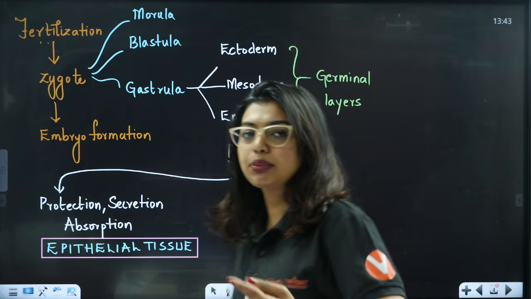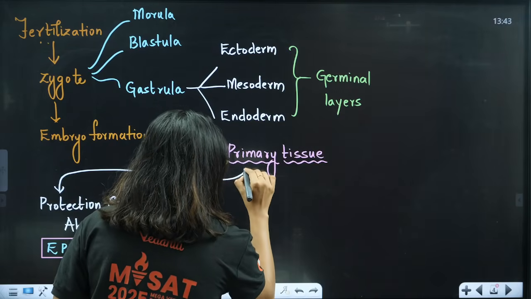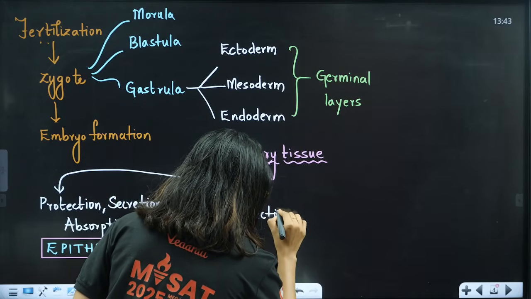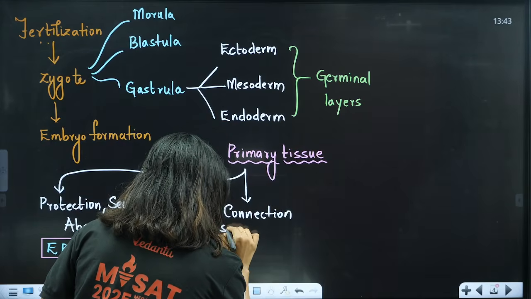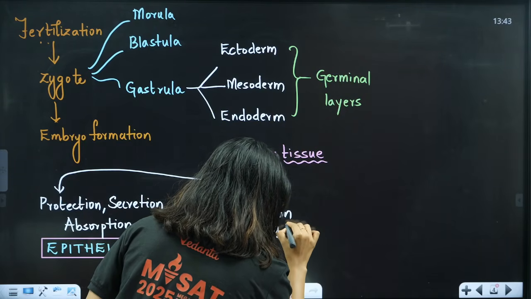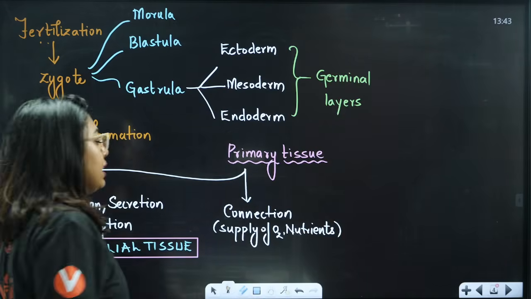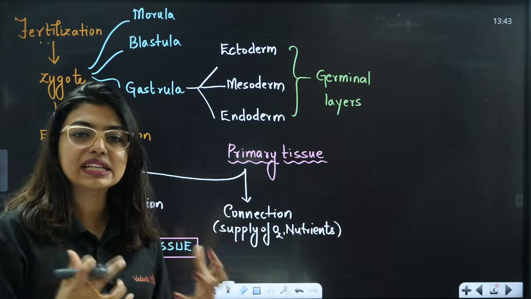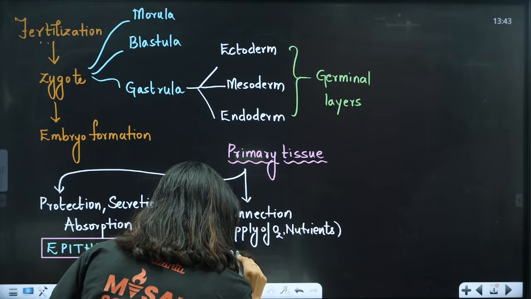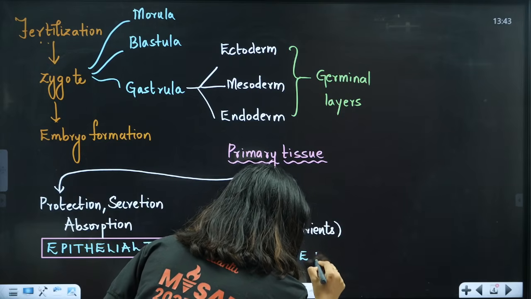Next one, who is the next primary tissue? One is doing protection, secretion, absorption. The next one is going to do connection. It is not just going to do connection, it is going to help in the supply of different nutrients, oxygen, and some other things. Who is the hero? The hero is none other than your connective tissue.